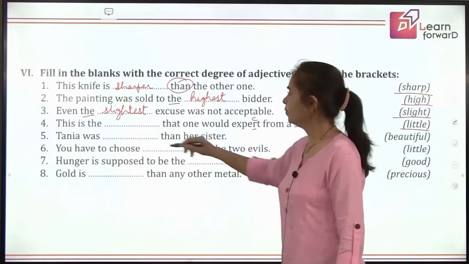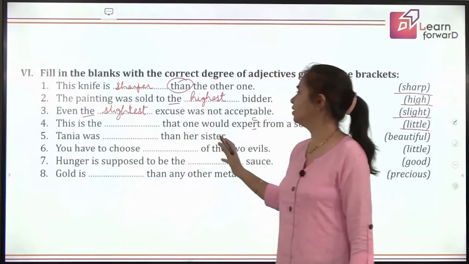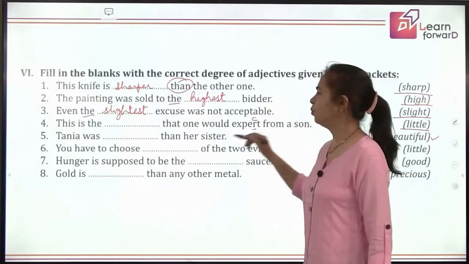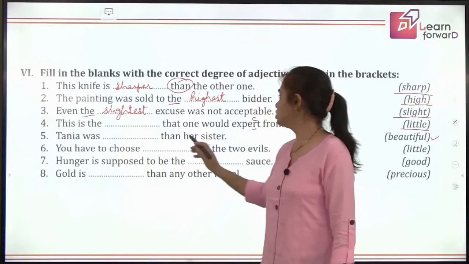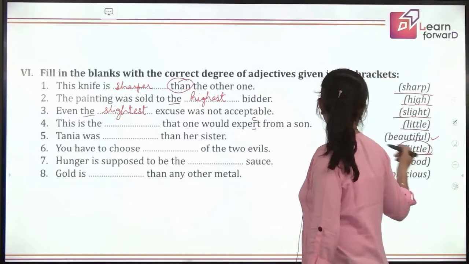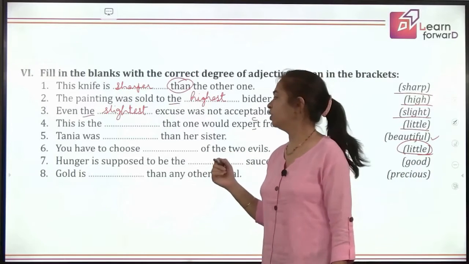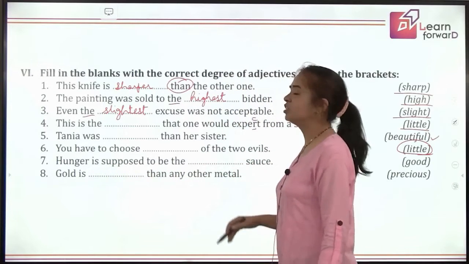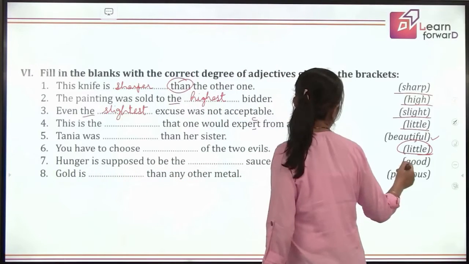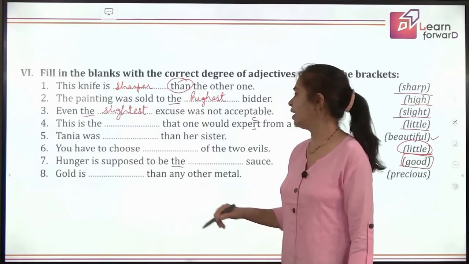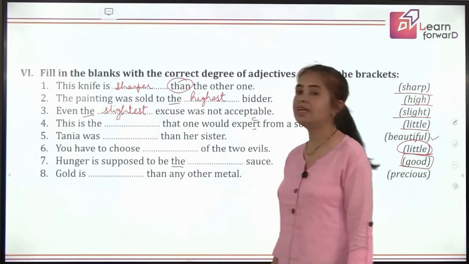Okay. Tanya was dash than her sister. So it's comparative degree. What is the comparative degree? More beautiful. Good. You have to choose dash of the two evils. So what will come here? Less of the two evils. Yes. Hunger is supposed to be the dash sauce. Which sauce? The best sauce. It is superlative degree.